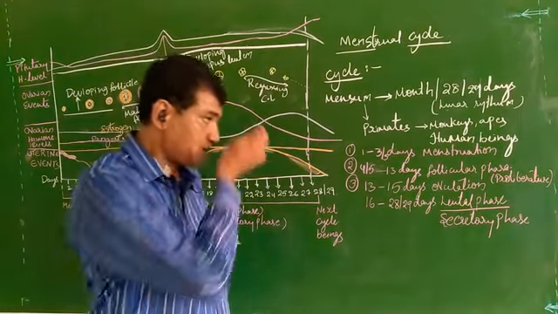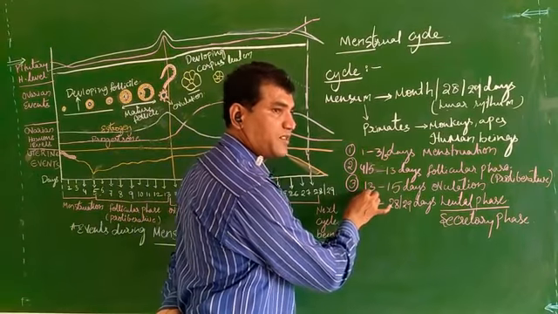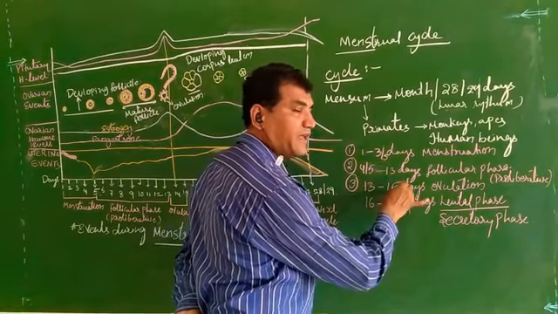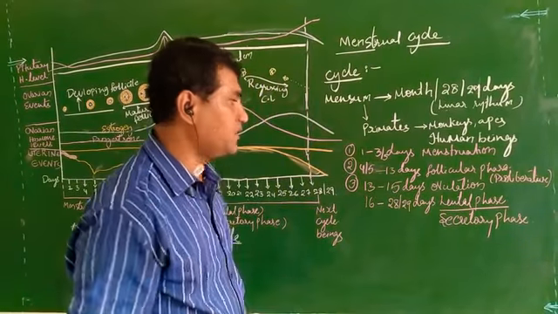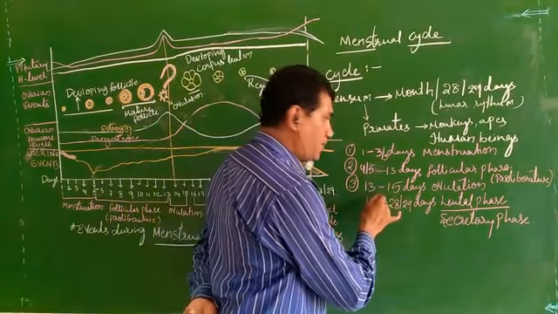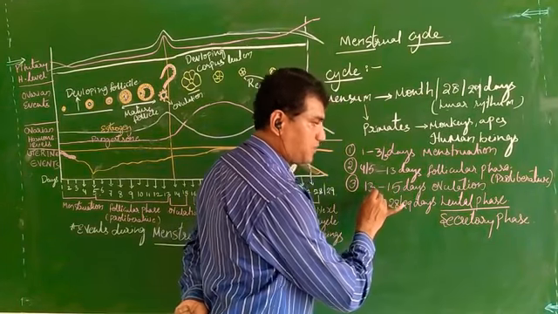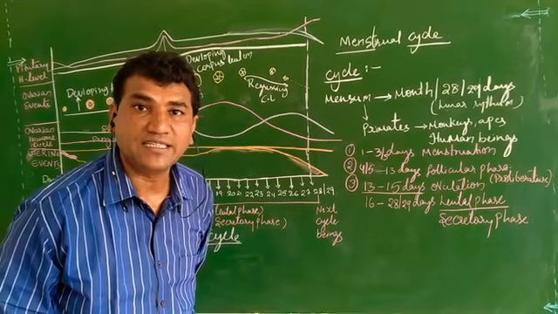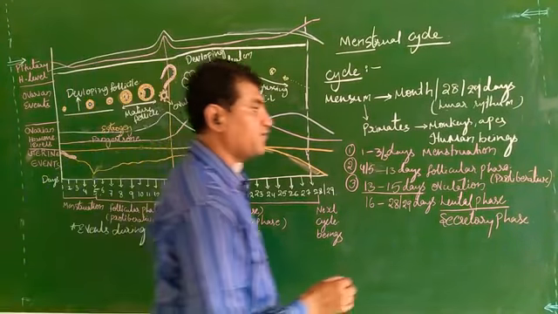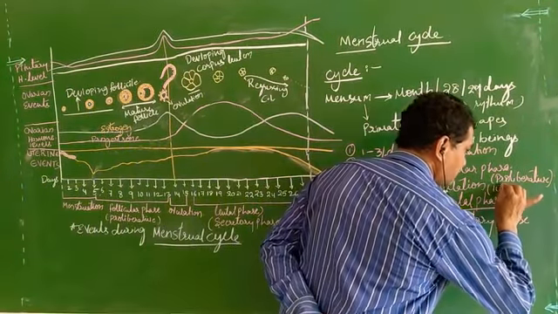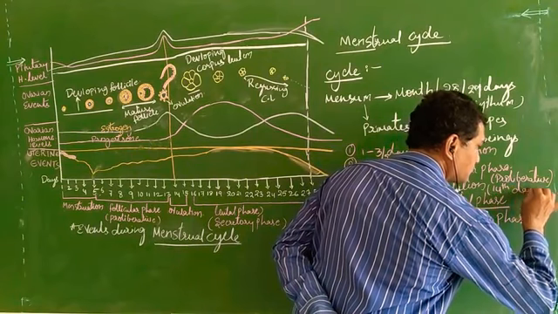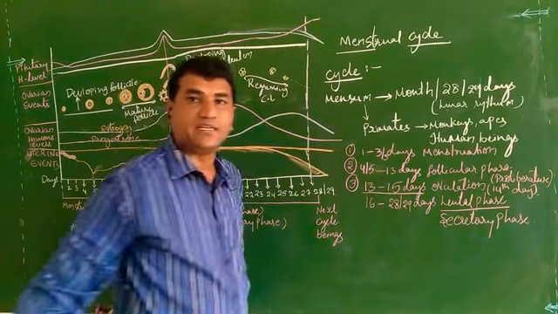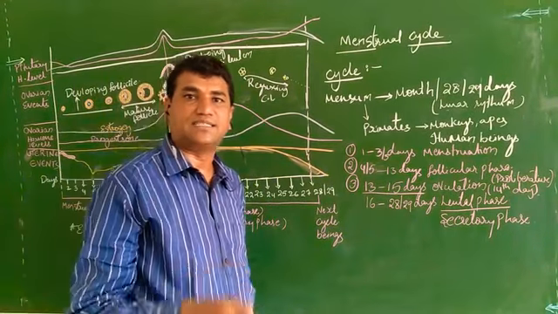Proliferative phase. And third, the 13th, that is the 14th day and 15th day, or the 13th day to the 15th day. Which is the 14th day, the most important. These 3 days are called the ovulation days, or exactly the 14th day is called the ovulation day or LH surge day.